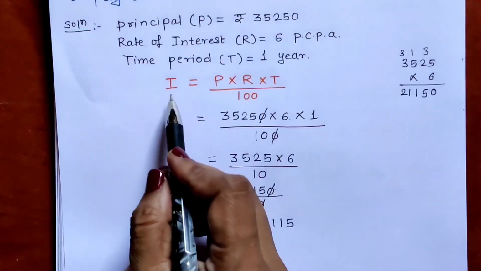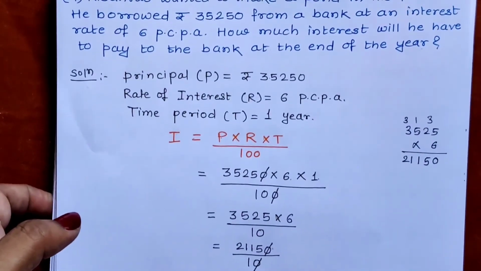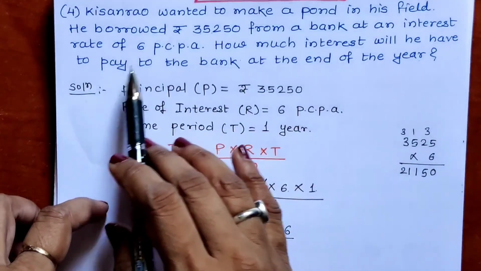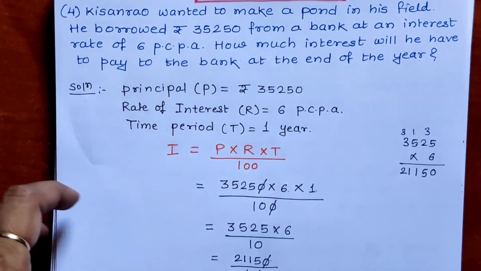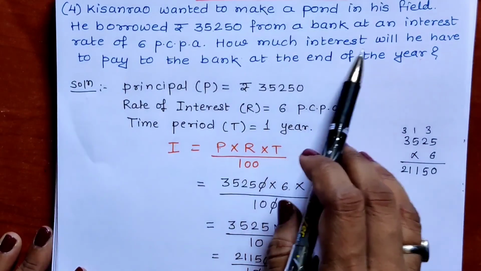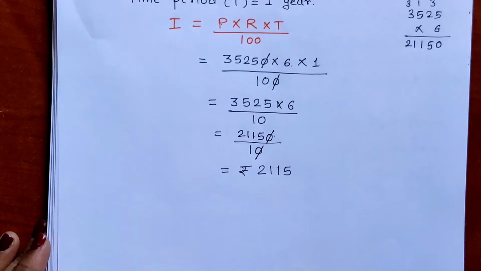2115 is the interest. What we have to find out? What is the question? Question is, how much interest will he have to pay to the bank at the end of the year? So only interest is asked, amount is not asked. So we don't require to write amount formula and we don't require to calculate amount. Only how much interest is asked. So we have to write answer now. We have got the interest.